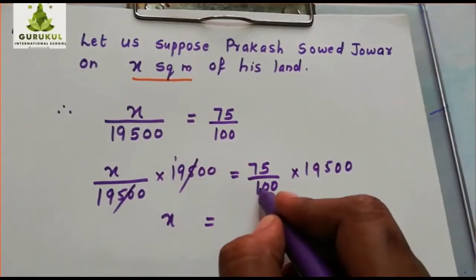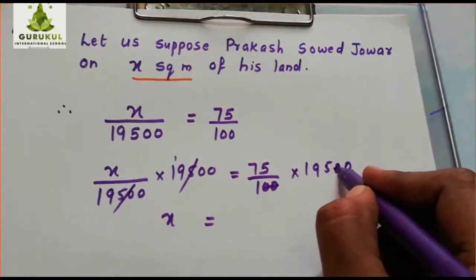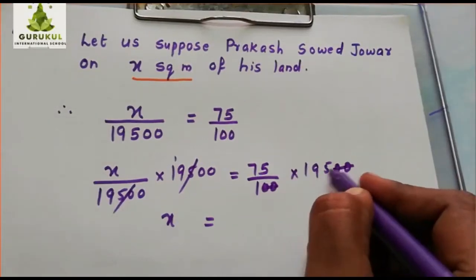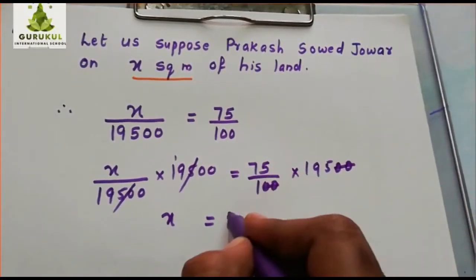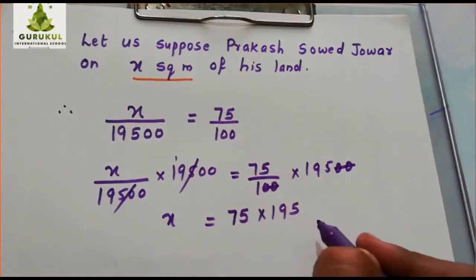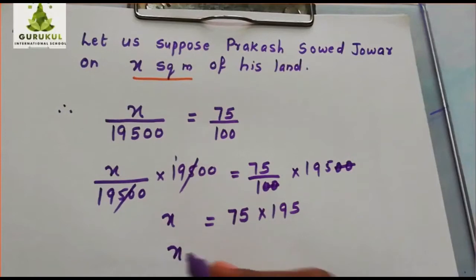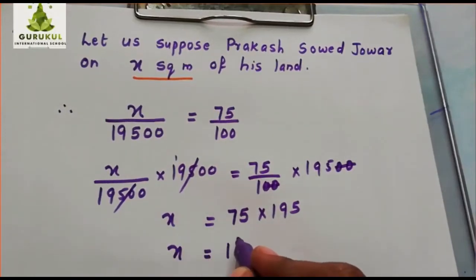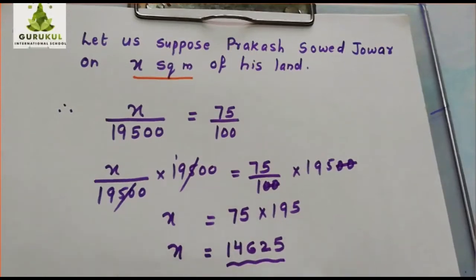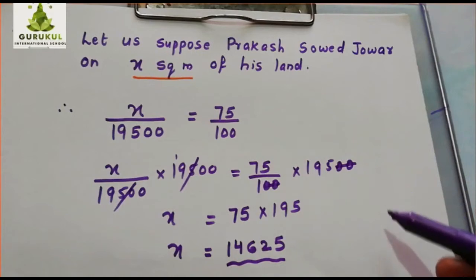x is equal to, now see here, the two zeros and two zeros get cancelled. Two zeros are here in the numerator. Here the operation is multiplication, so you can cancel it. Now 75, what is remaining here? 75 into 195 upon 1 means the same thing. So multiply and find the answer. Multiply and get the answer. What are you getting? You will get 14,625. Is this clear?